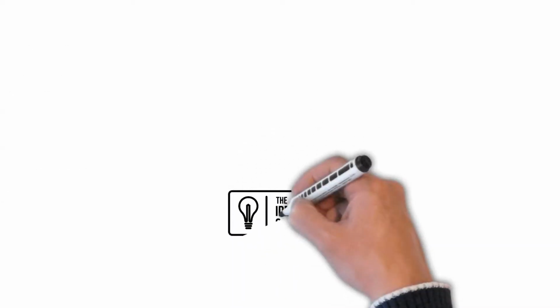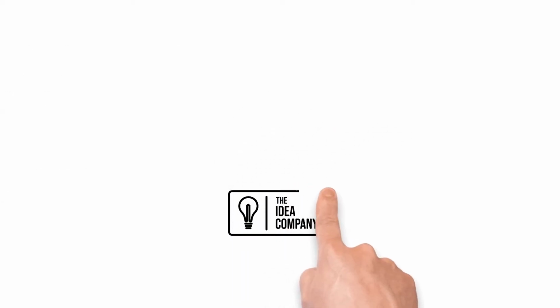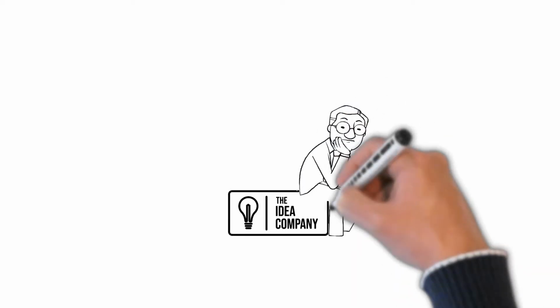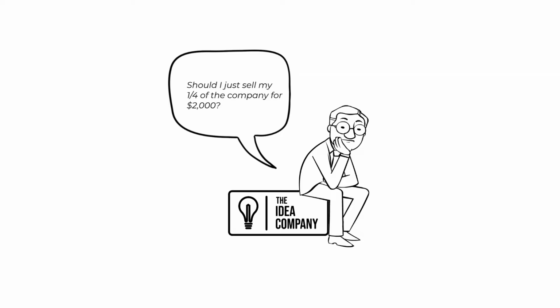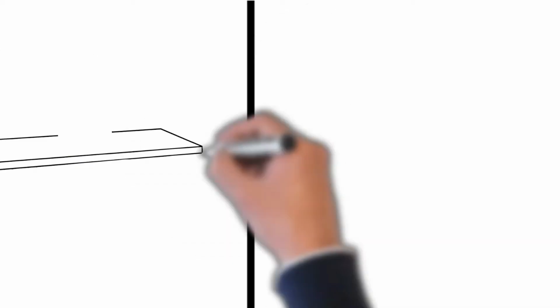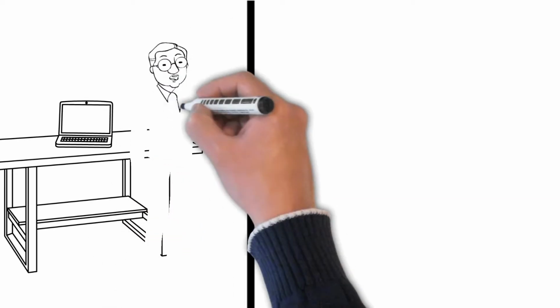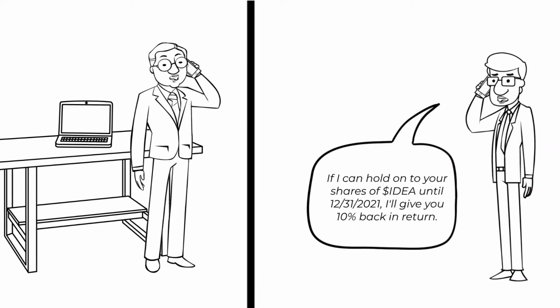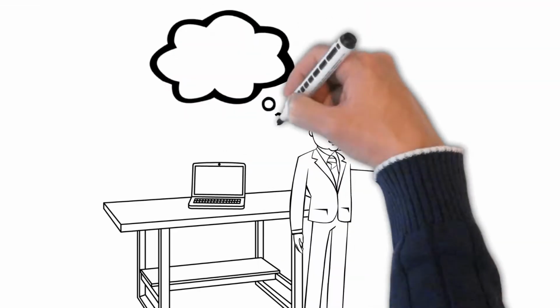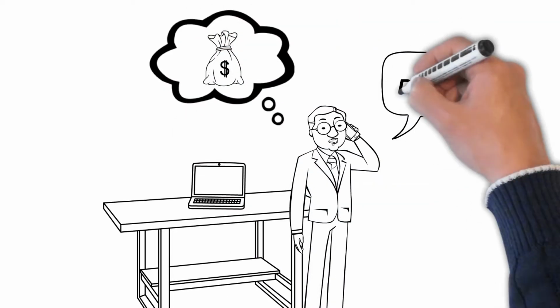So what happens if the guy who just bought a quarter of our company wants to sell but can't find a buyer at $2,500? I feel a crash coming. Is he forced to take a lower offer? Well, he would be, but as luck has it, he finds a new trader who thinks the Idea Company is overvalued. That trader makes a deal to borrow the shares for a small interest rate. The original trader agrees to lend the shares since he's okay holding them for a while, and he'll get paid to do it.